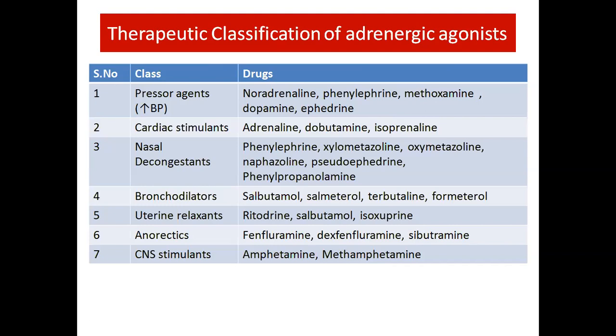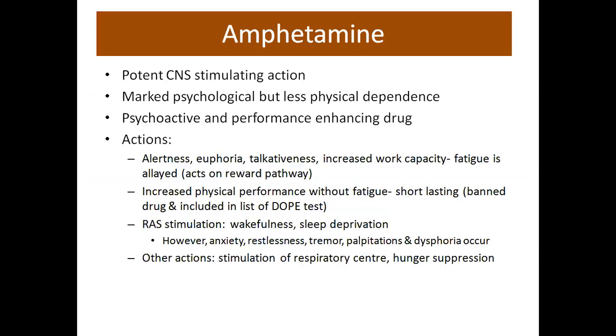Anorectics: fenfluramine, dexfenfluramine, and sibutramine. These are anorexic drugs. And CNS stimulant drugs: amphetamine and methamphetamine. These are CNS stimulant drugs. This is the therapeutic classification of adrenergic agonists.